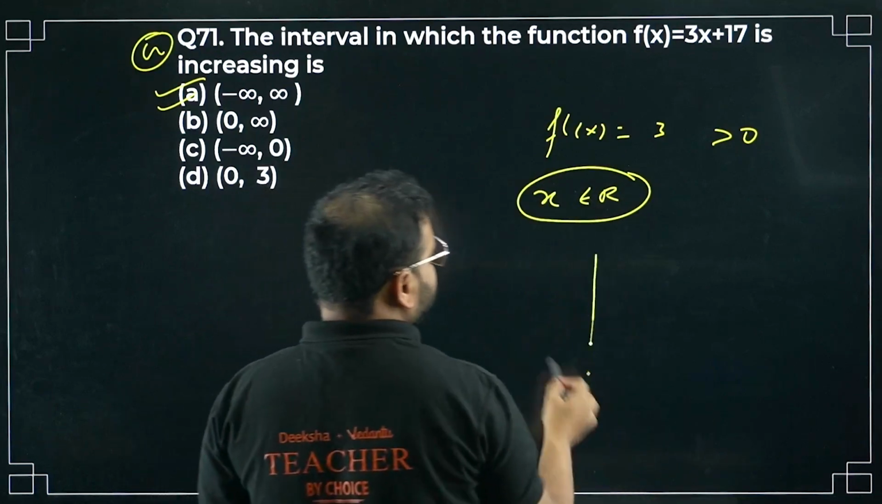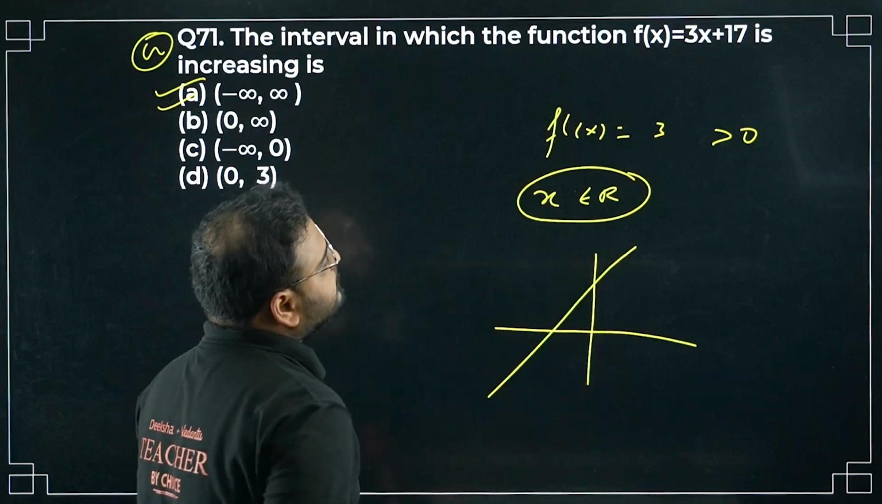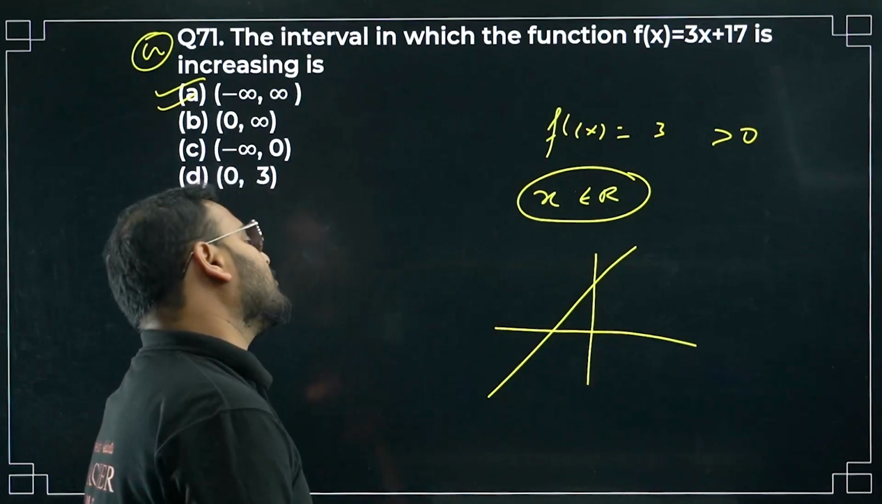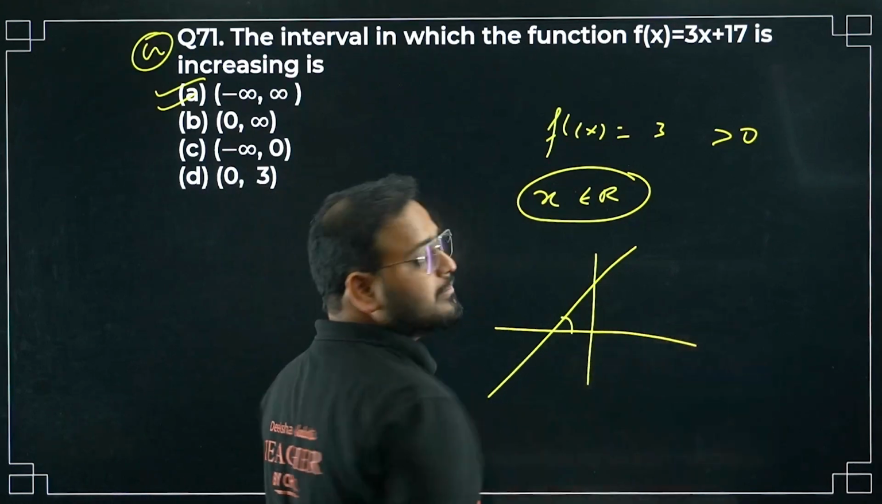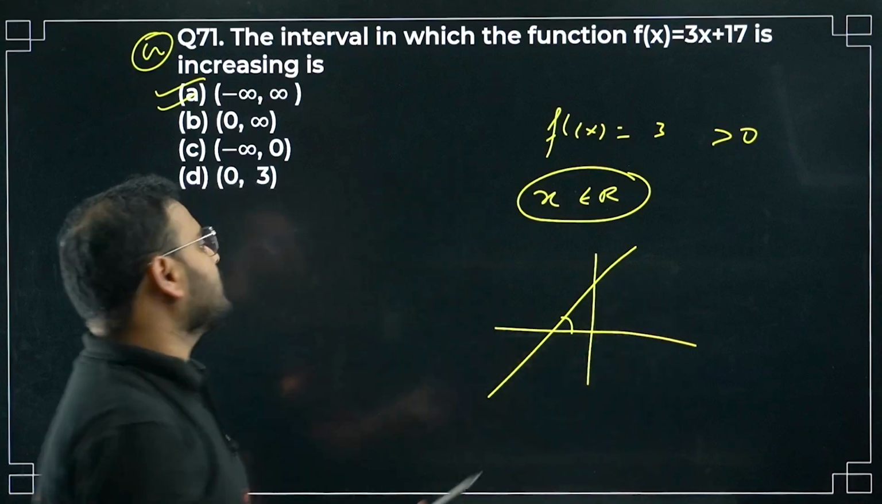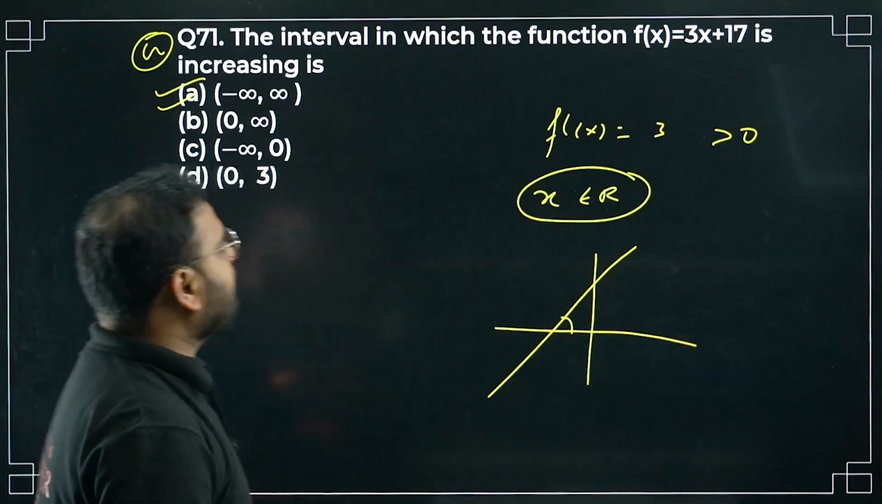Anyway, bacha, what will happen? This is a graph, right? X is 0, y is 17 by 3, right? So it's going to be a positive value, increasing all the time. All the time is a linear function, right? So your answer is option number A. For all real numbers, the function is increasing in nature. Okay? Function is increasing in nature.